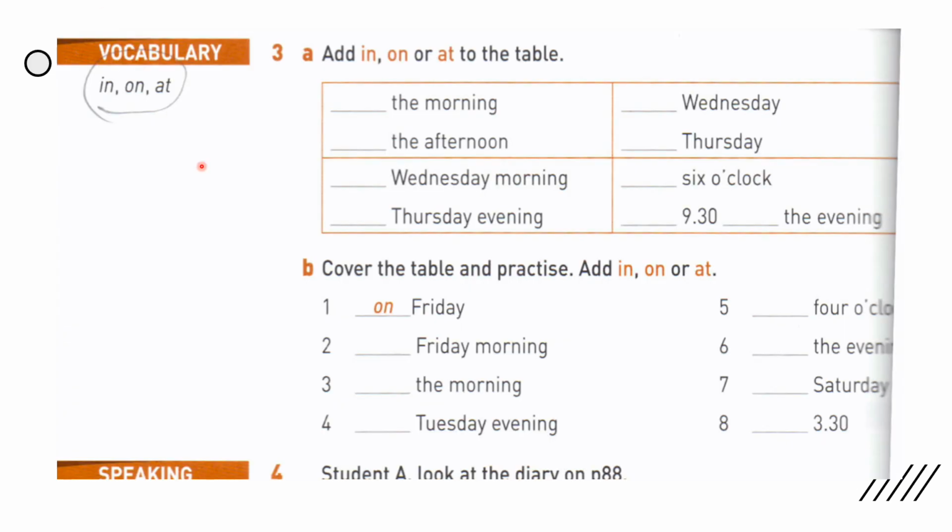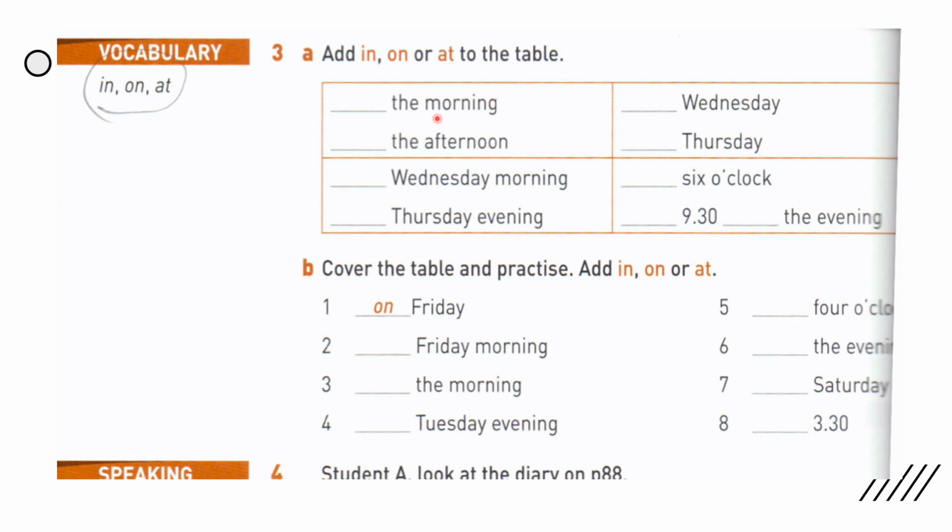Now here we will take some exercises about in, on, and at. Please stop the video, answer the exercises, and then come back to the video and let's do it together. Okay, now going to 3A, add in, on, or at to the table.